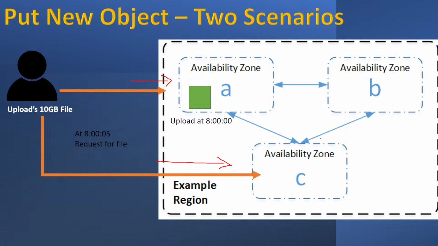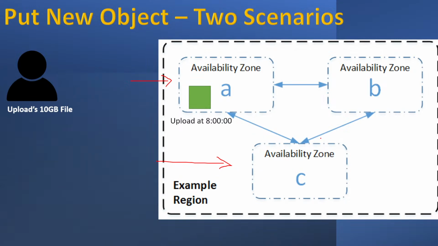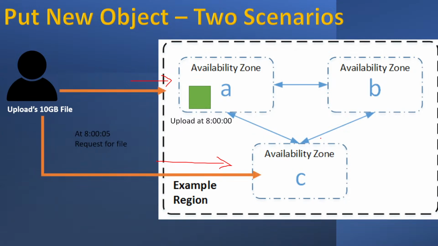So your file can be uploaded to any of the data centers randomly. So even after uploading, when you are requesting the file, your request can land on any availability zone. It can be A, B, C. Clear? इतना समझ आया? नहीं आया तो बताओ. Anybody who is still confused?